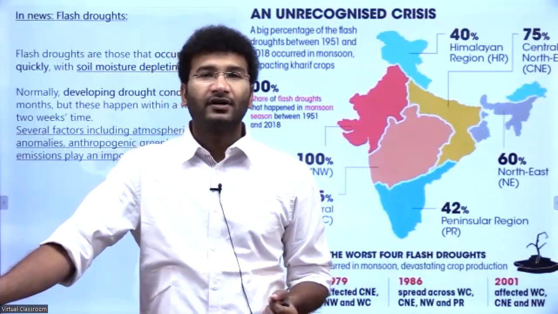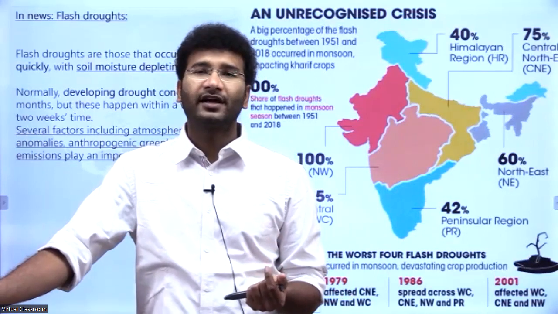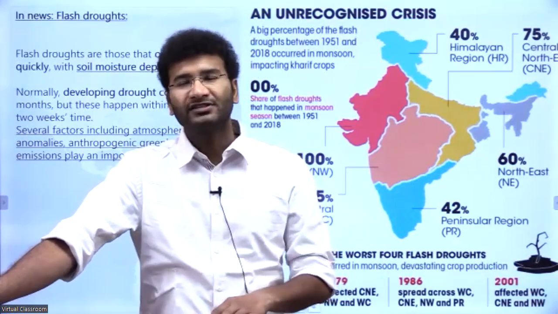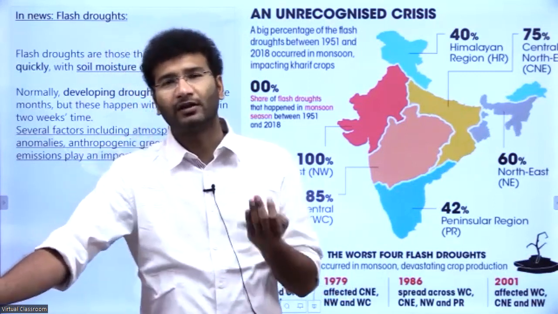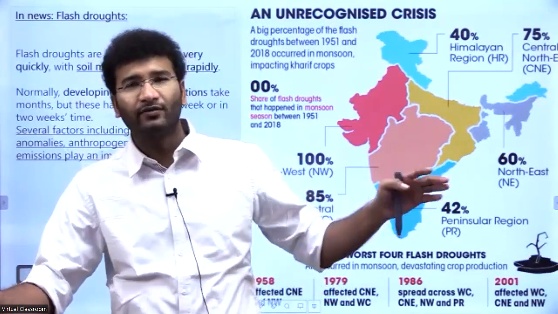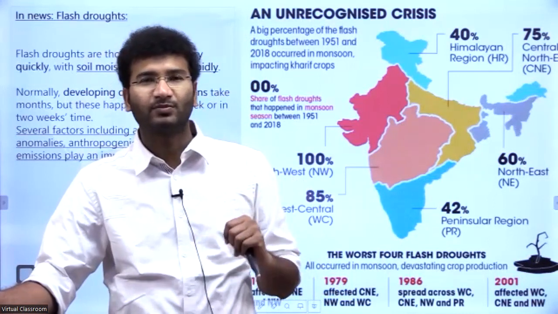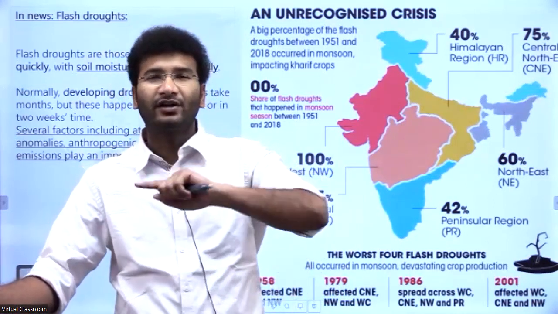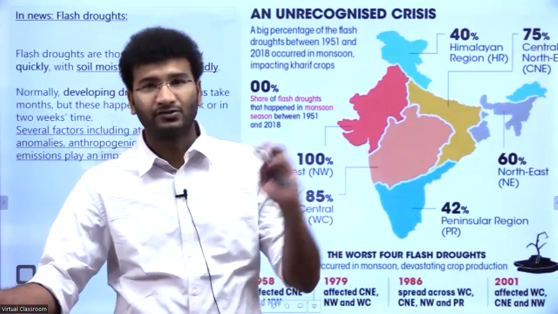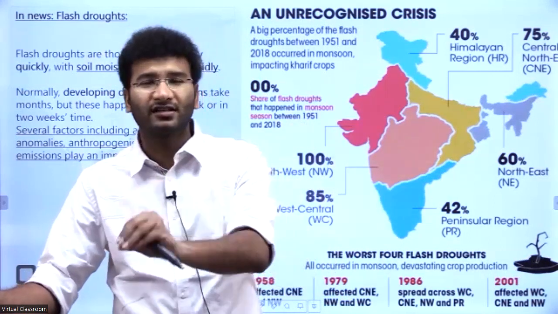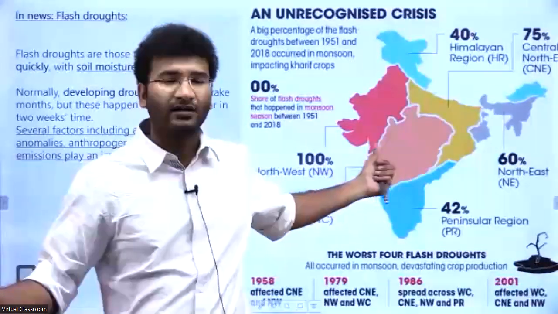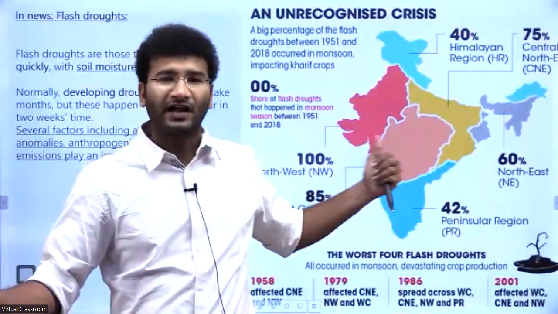And at times, if there is excess sunlight for the next 1 week, all of a sudden the moisture present in the soil will evaporate very quickly, right? Until there is rainfall, the moisture will completely evaporate. When this moisture is evaporated, the area will slowly convert into a desertified area. It is not a desert, but looks like desert-like conditions. When these conditions are met in one particular area, then it is called a flash drought.